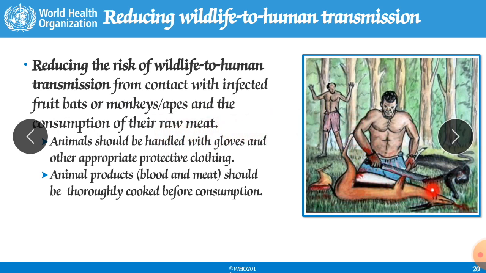Because you know, lots of diseases have been transferred from animals, like tuberculosis, HIV, shingles, mumps, measles. There is a very huge list. So these diseases can be transferred from animals to human beings. Animals should be handled with gloves and other appropriate protective clothing, meaning you should protect yourself from infection and transmission. Animal products, blood and meat should be thoroughly cooked before consumption. That is very important. One should cook them thoroughly, otherwise they should not eat them.